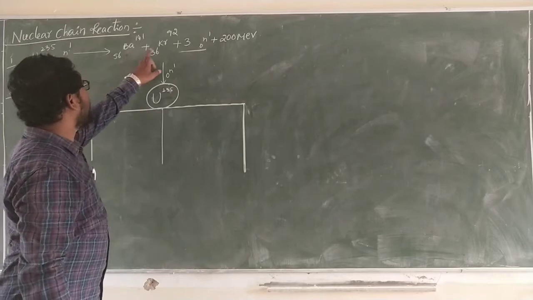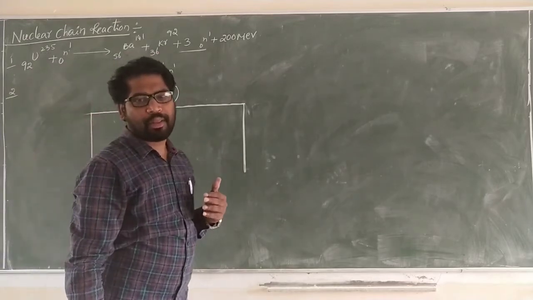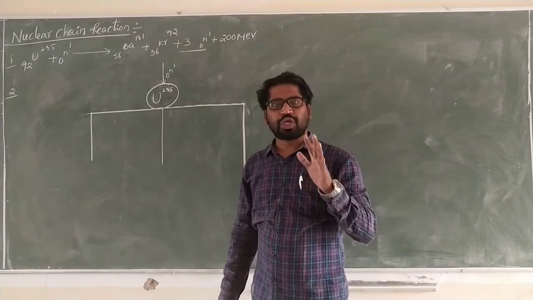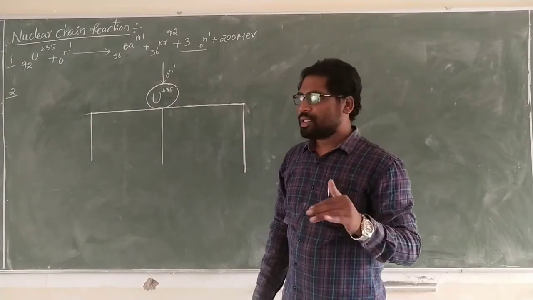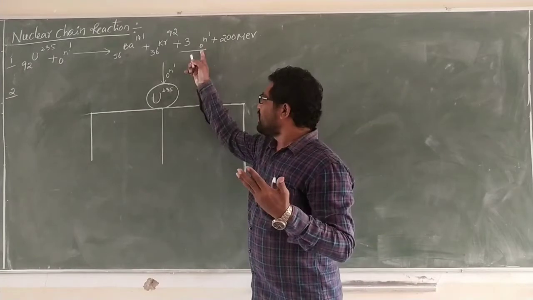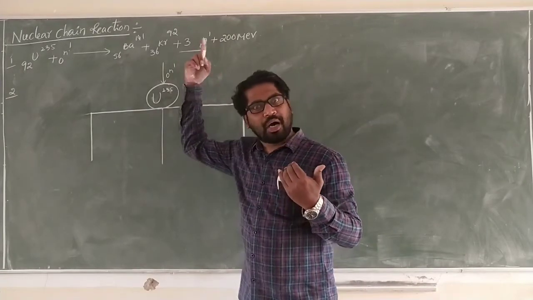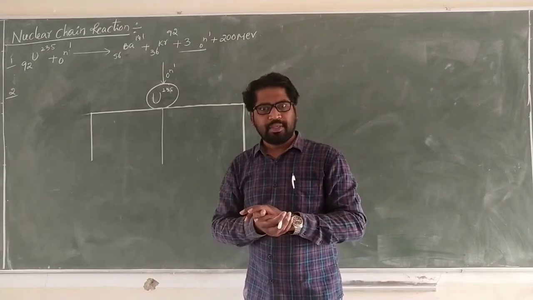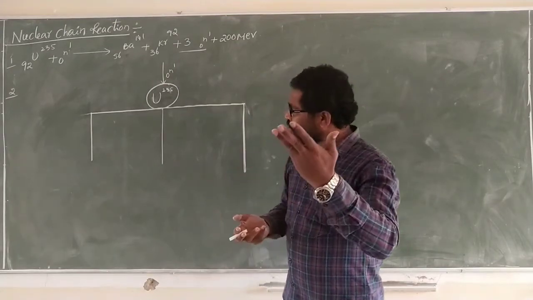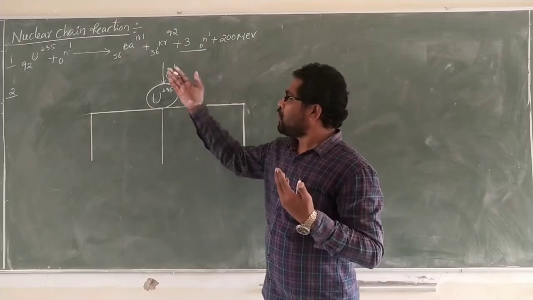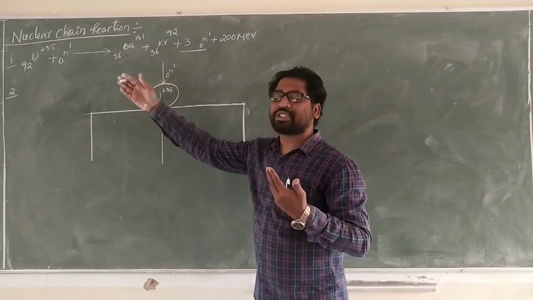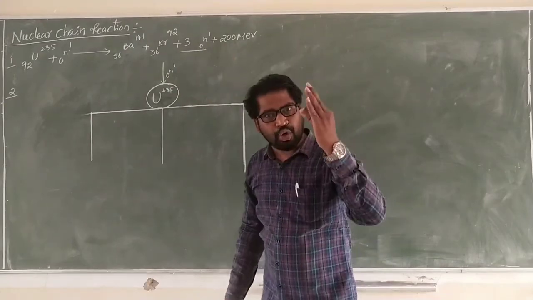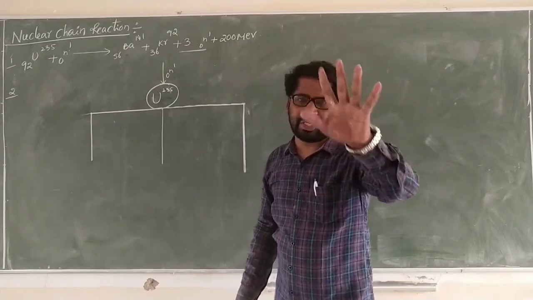These barium and krypton are unstable nuclei, so they are not participating in the reaction. Then the remaining 3 more neutrons again participate. So in the nuclear reaction, one neutron, one nucleus of uranium atom, participates in the reaction. We get 3 more neutrons. These 3 more neutrons again participate in the reaction.